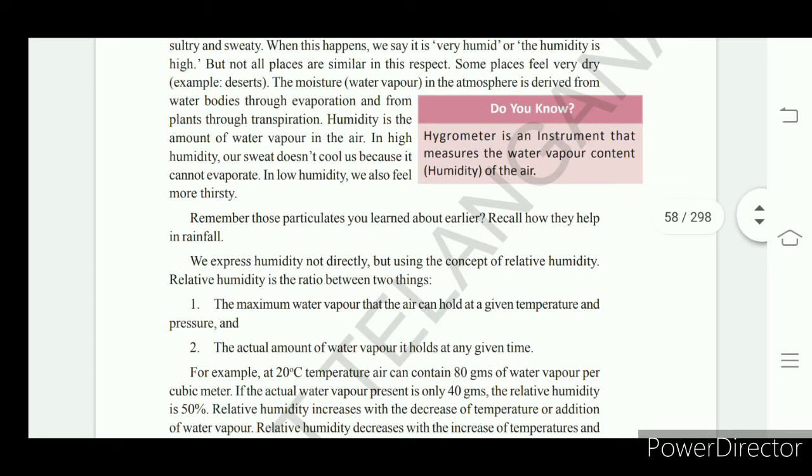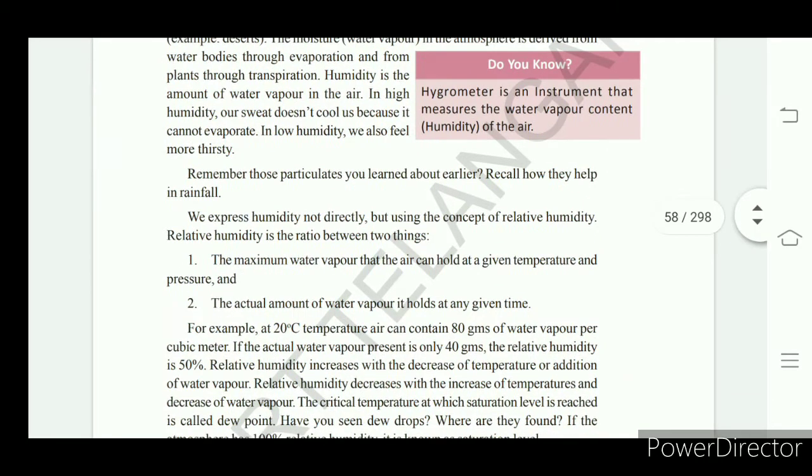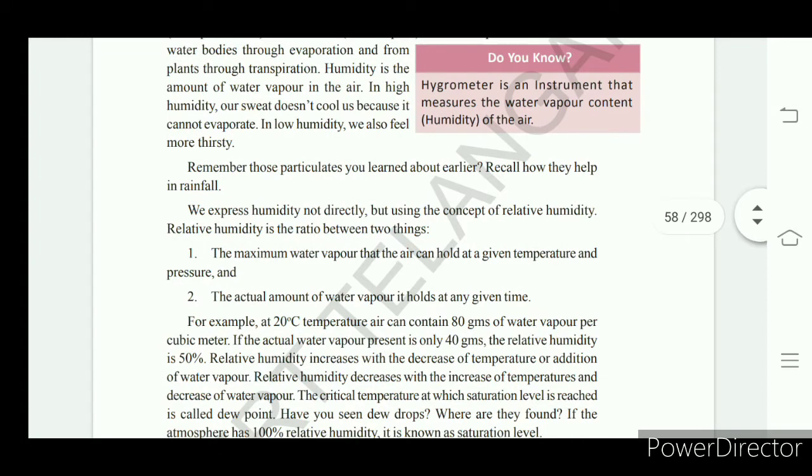So here humidity is high. In high humidity, our sweat doesn't cool us because the sweat on our body stays in the same manner. It cannot evaporate as the humidity, that is water vapor, is high in the atmosphere.